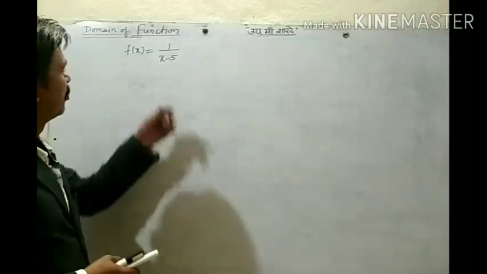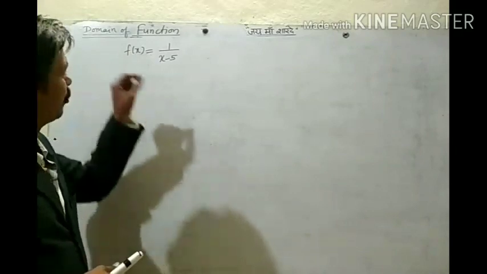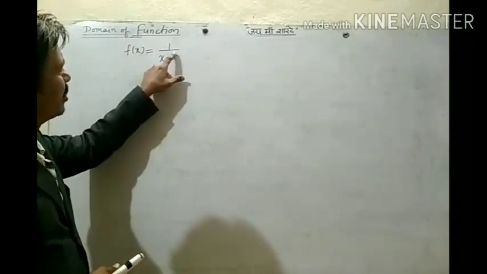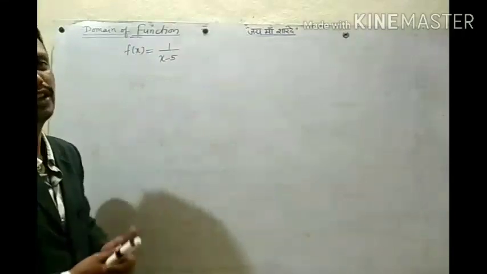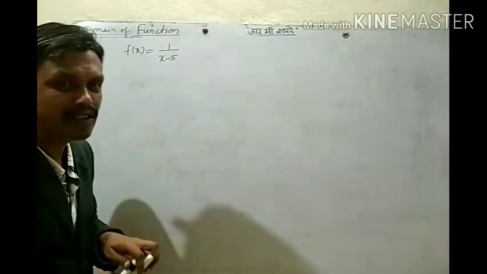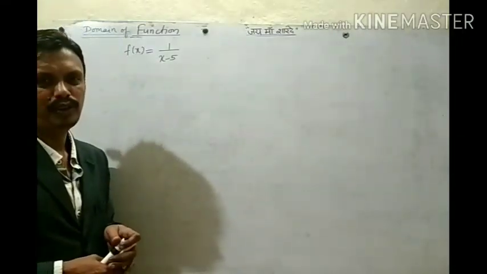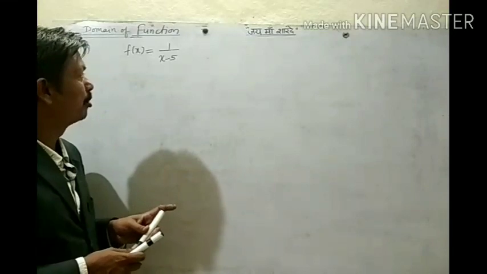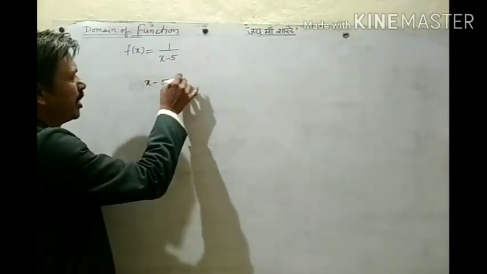Here we have x in the denominator. So we can find for which x this denominator becomes 0. For that, just put that denominator equal to 0 and simplify.